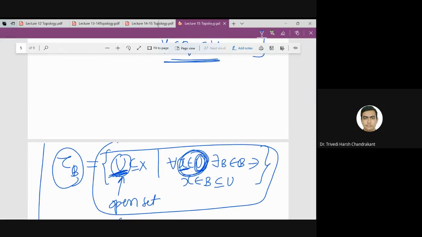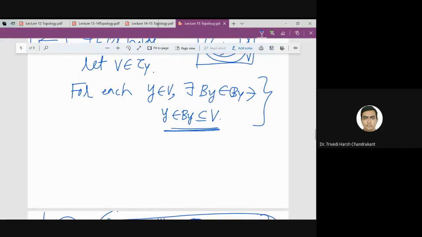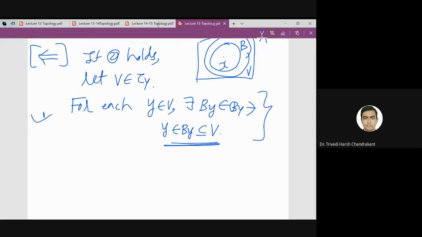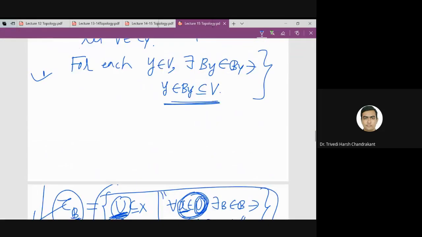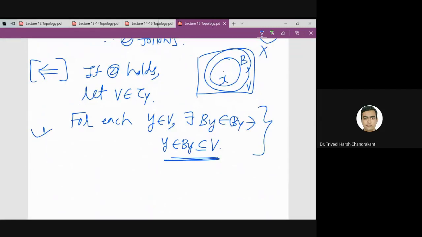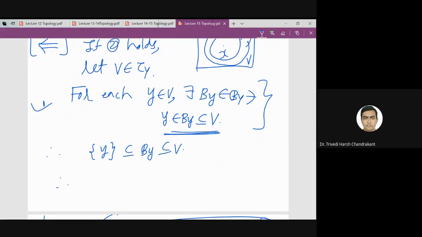So only those sets are open which satisfy this property. So if you take the basis to be the collection of open intervals, then tau B will be exactly the collection of open subsets of R. Now this thing is coming from this definition of the topology generated by a basis. And then what we'll get is the singleton {y} is contained in B_y contained in V. Therefore, now you take the union.